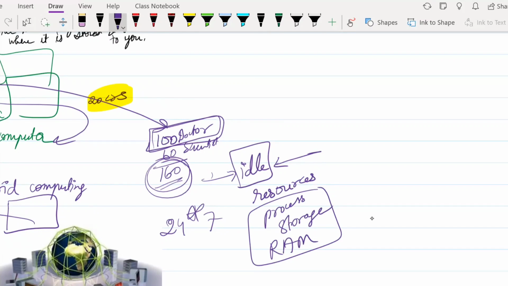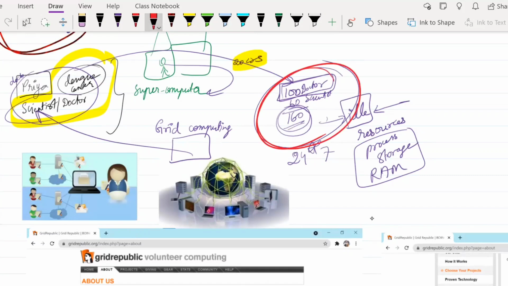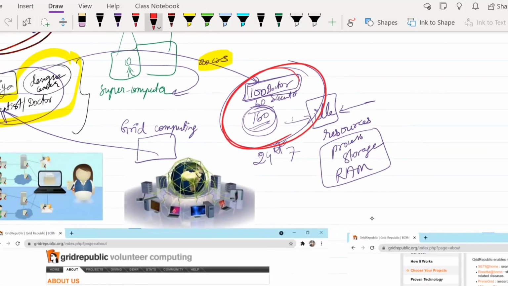And they would not deny either, correct? So Priya comes to the conclusion that to perform this research, she is going to go to these 160 people, explain the idea to them, and tell them that whenever your laptops or personal computers are idle, you can let me know. It can be either in the morning or in the night. At that time I am going to use your laptop's resources for my benefit and perform the research.